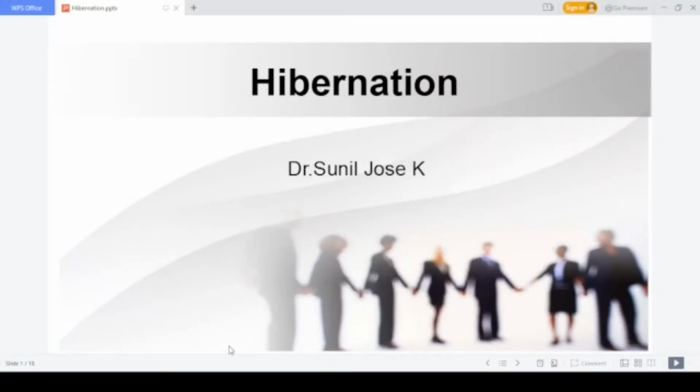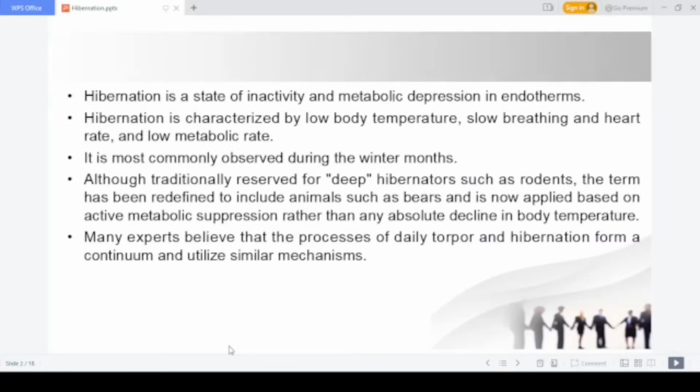So regarding hibernation and aestivation, you might have studied something already. Hibernation and aestivation are basically states of inactivity. Most of the time, hibernation or aestivation is exhibited by homeothermic animals like mammals, or endotherms. Endotherms means animals which are capable of maintaining a constant body temperature, like human beings or mammals.